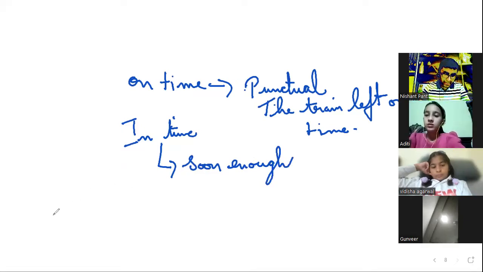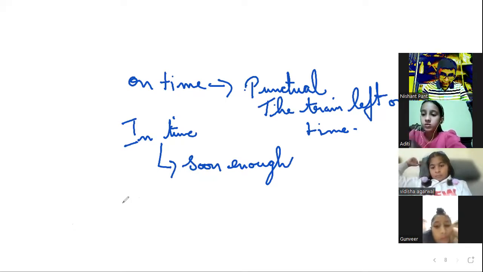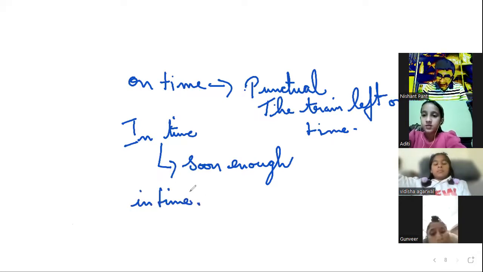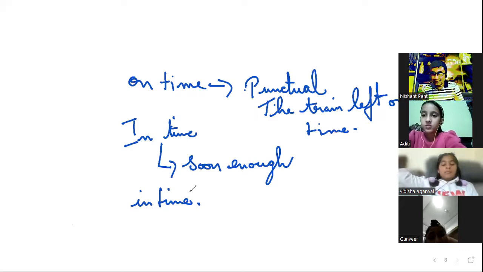For example, I have ordered a gift for Aditi on her birthday. I hope it arrives in time. मतलब उसके बर्थडे तक आ जाना चाहिए, in time, not on time. Okay, that is what it means.